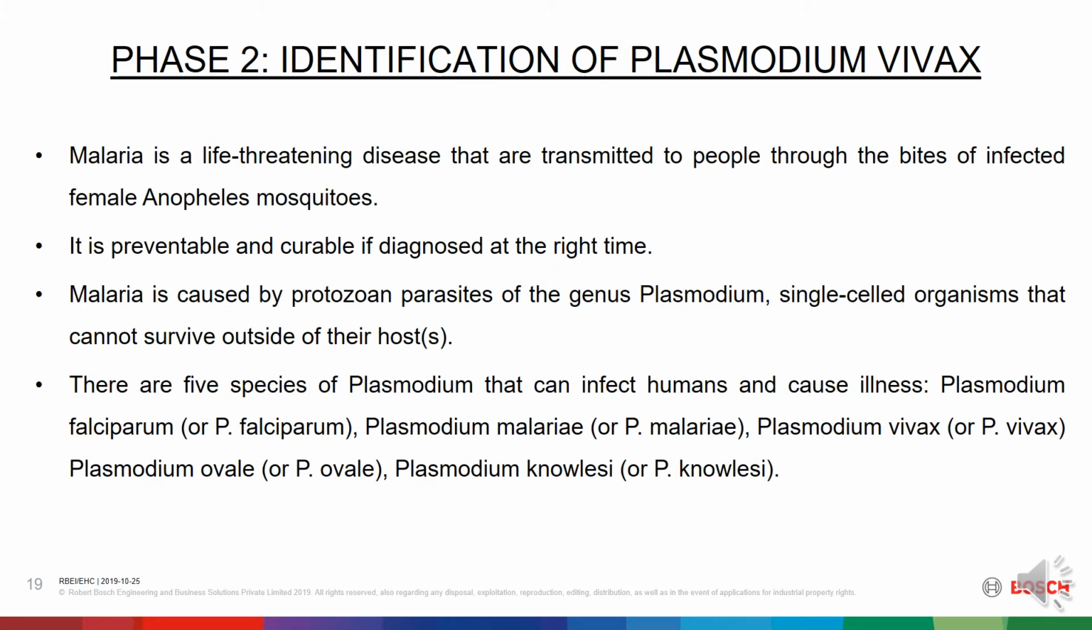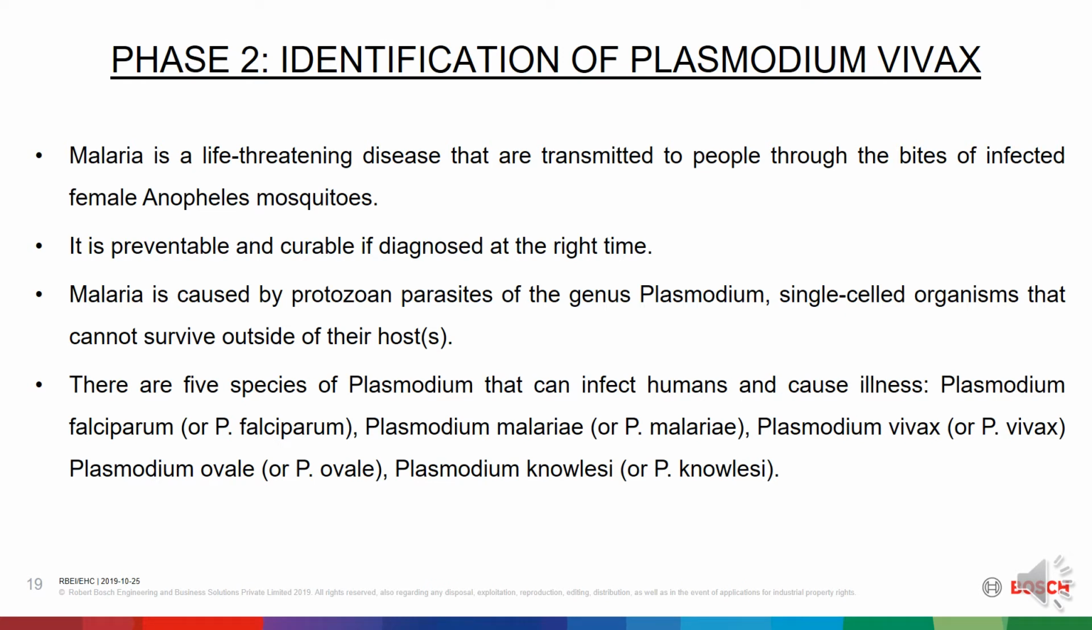Now we move on to phase 2 of the project, that is the identification of Plasmodium vivax. Malaria is a life-threatening disease that is transmitted to people through the bites of infected female Anopheles mosquitoes. It is preventable and curable if diagnosed at the right time. Malaria is caused by protozoan parasites of the genus Plasmodium, single-celled organisms that cannot survive outside of their host. There are 5 species of Plasmodium that can infect humans and cause illness.